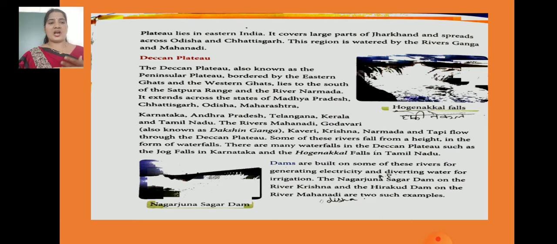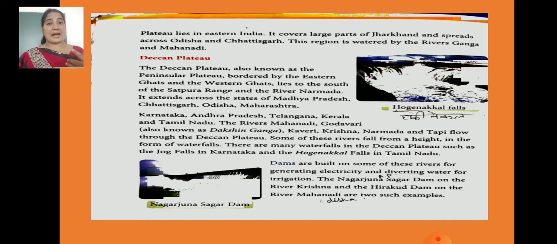Rivers like Krishna, and the Hirakud Dam, if we will see, is on the river Mahanadi. So Nagarjuna Dam is on which river? Krishna. And Hirakud Dam is on the river Mahanadi. Actually Hirakud Dam is in Odisha, children. It is not given in your book, but I am telling you, it lies on the Mahanadi river.